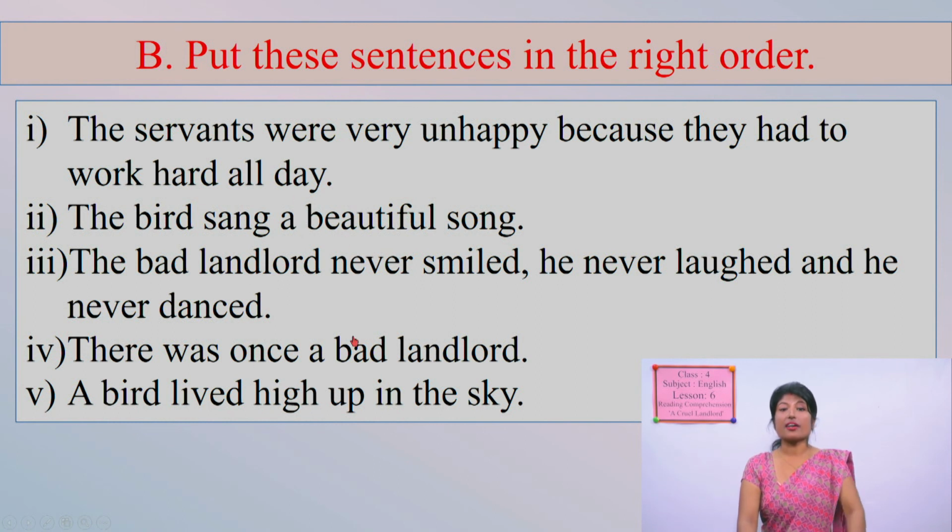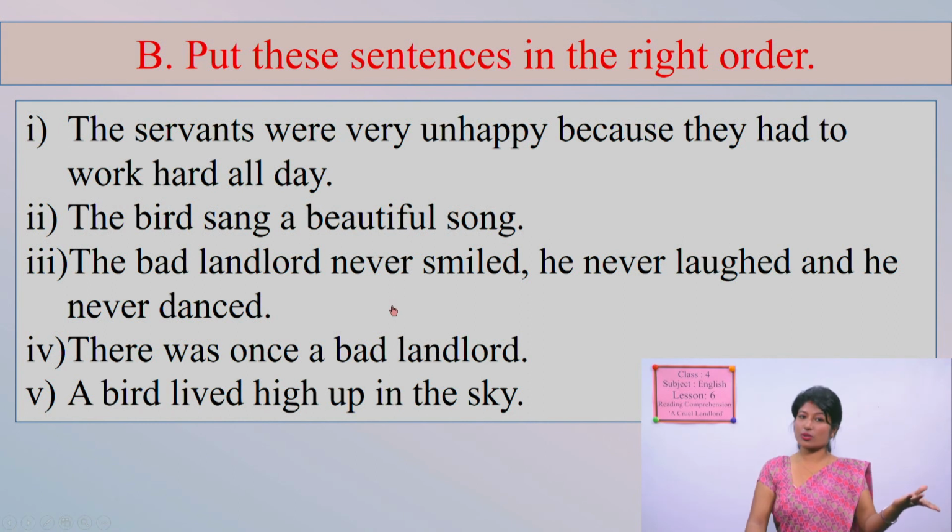Now put these sentences in the right order. The sentences are in jumbled form. We have to put them in the correct order according to the story. Okay, so what comes first? First read these statements. Which sentence comes first? Come on, guess. The servants were very unhappy because they had to work hard all day. The bird sang a beautiful song. The bad landlord never smiled, he never laughed, and he never danced. There was once a bad landlord. A bird lived high up in the sky. So what comes first?